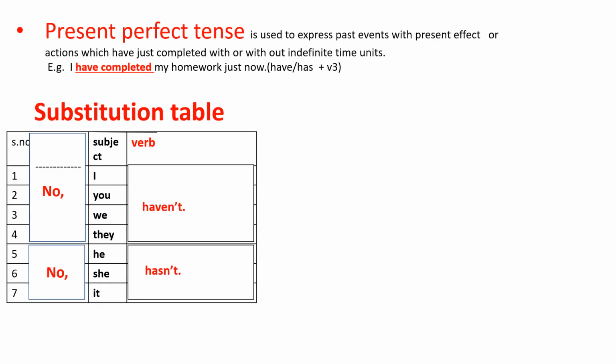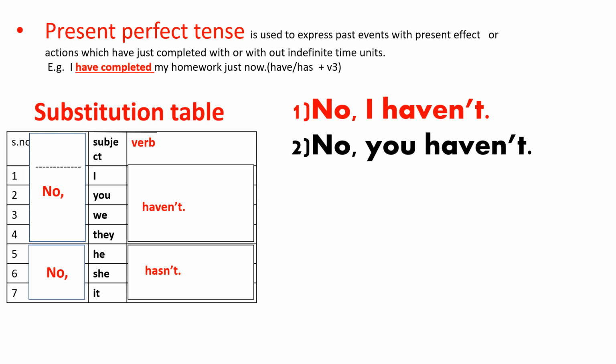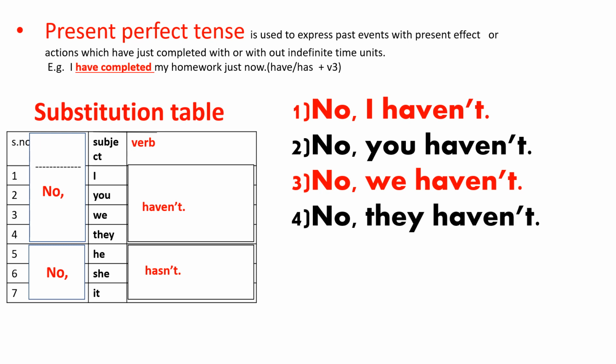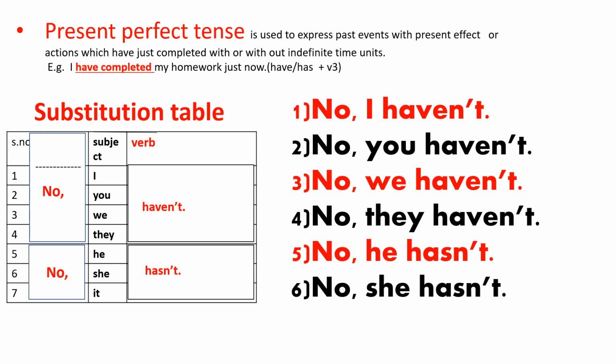Now observe this substitution table. Here, by using this table, we are giving short responses like this. No, I haven't. No, you haven't. No, we haven't. No, they haven't. No, he hasn't. No, she hasn't.